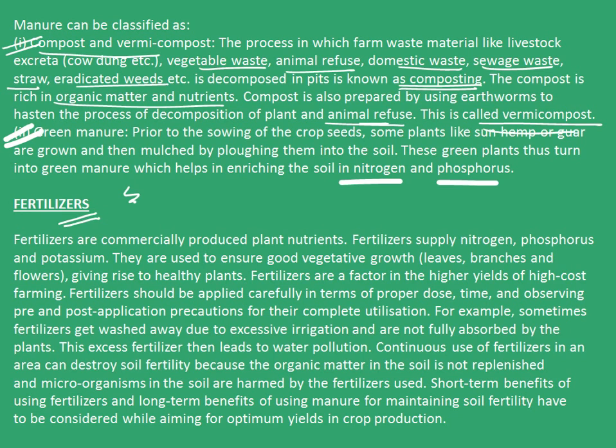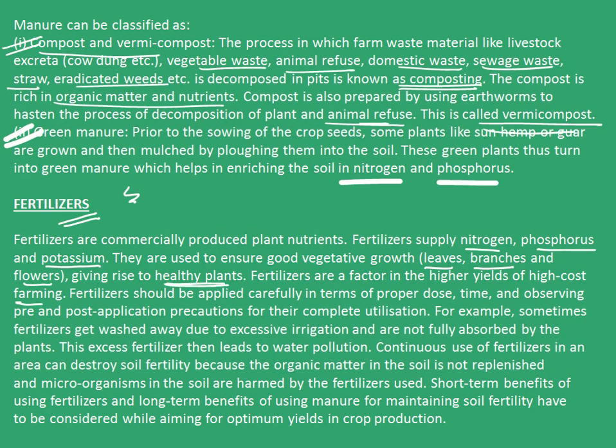Fertilizers are commercially produced plant nutrients. Fertilizers supply nitrogen, phosphorus, and potassium. They are used to ensure good vegetative growth, leaves, branches, and flowers, giving rise to healthy plants. Fertilizers are a factor in higher yields of high-cost farming.